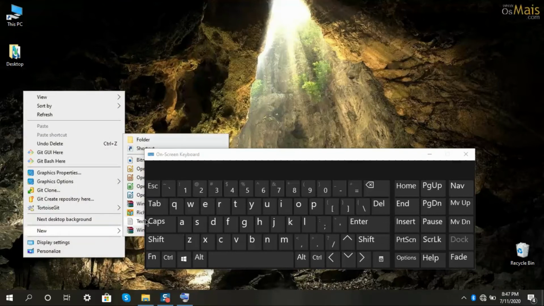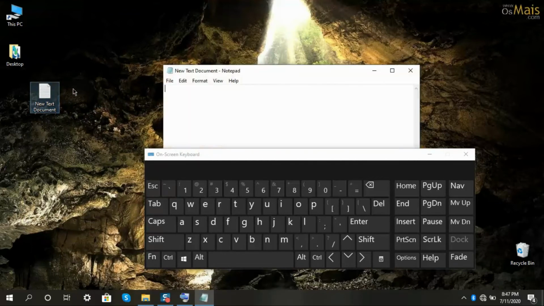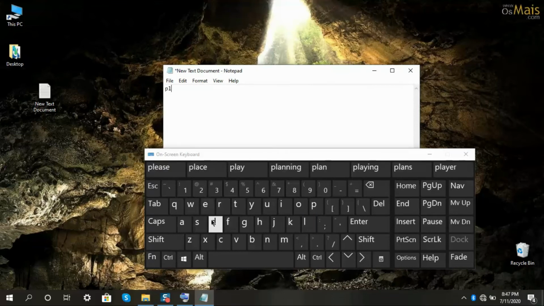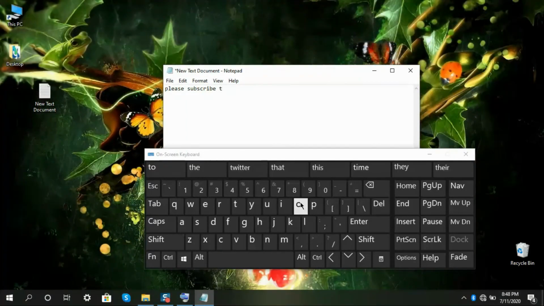I'll just create a notepad and then type in one message. This keyboard works exactly like your actual keyboard.